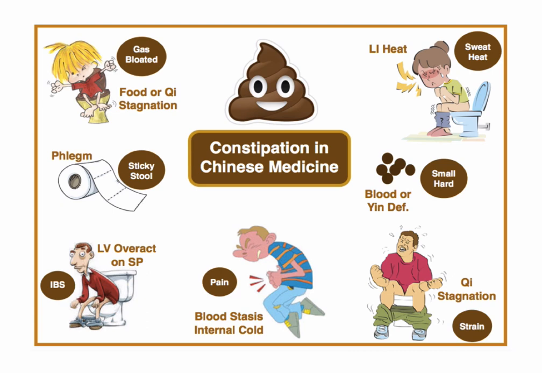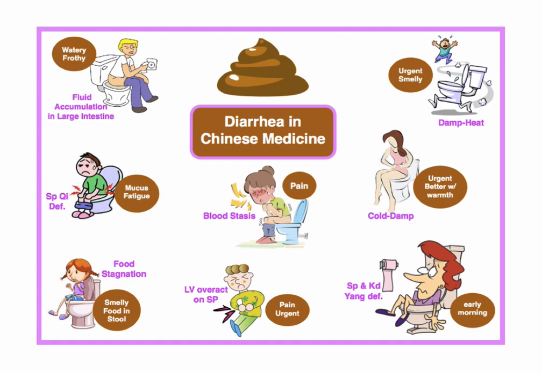So it's really fun to differentiate those different kinds when we ask people questions. I usually am in clinic and I go, how's your bowel movement? You have one every day, right? So constipation is when the person doesn't have one every day, or they have issues like straining. They go, but they don't finish. An unfinished feeling of bowel movement is also a liver qi stagnation. So liver qi stagnation is gas, bloating, straining, and unfinished bowel movement. So there's a lot for people that don't move. Let's start moving. Then we can ask questions on the opposite hand where it's more diarrhea, right?